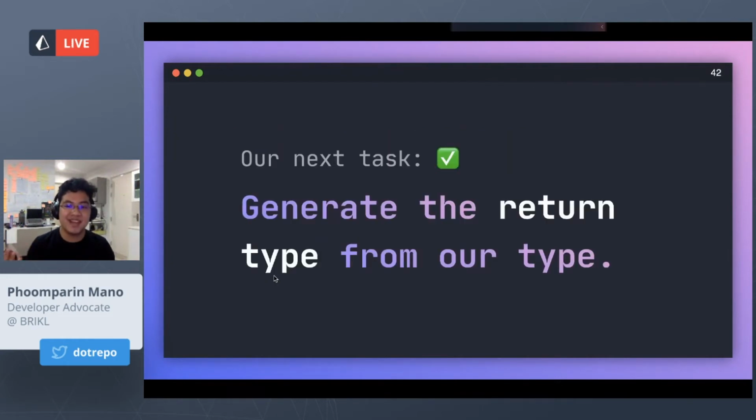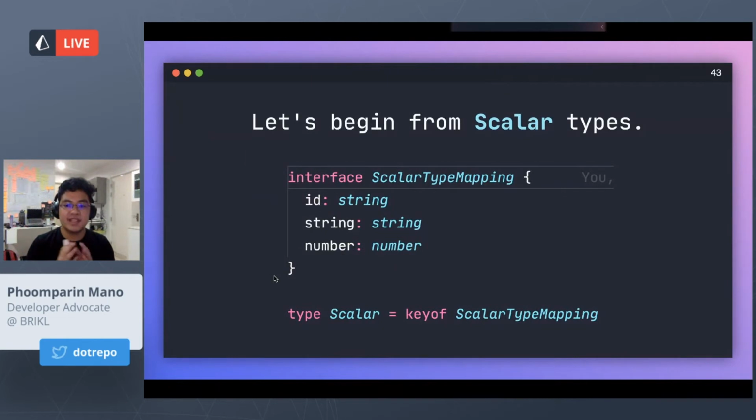And that's our next task, actually. So we have to generate the return type from our structure. If you remember our structure, it has a type, and then the string of what the type should be. Should it be a number, or should it be a string, or should it be an array? So let's begin from our scalar types.